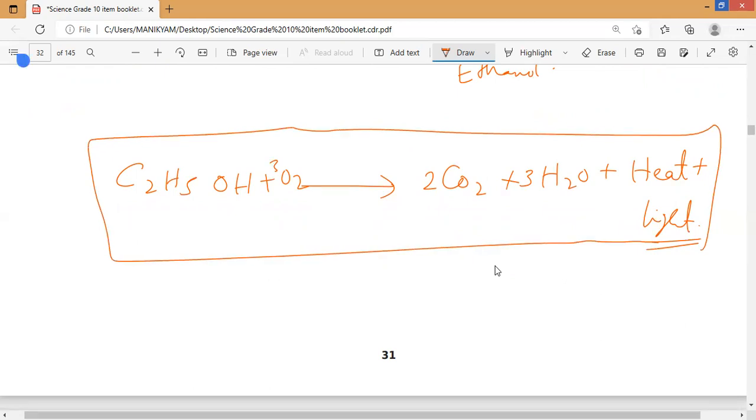So this is the entire carbon compounds chapter, with competency based questions. Some questions are very difficult and some questions are very easy. I hope you all understand these questions very clearly.